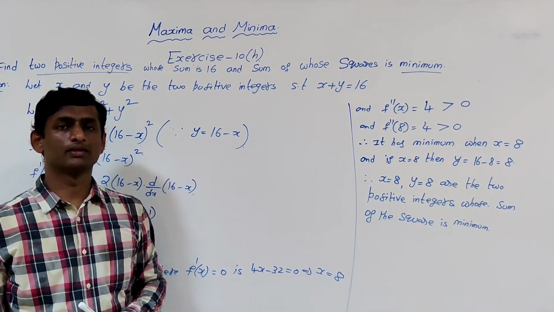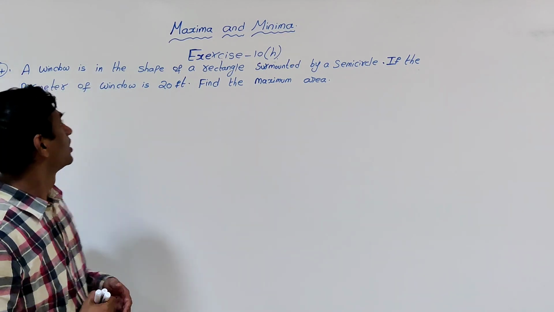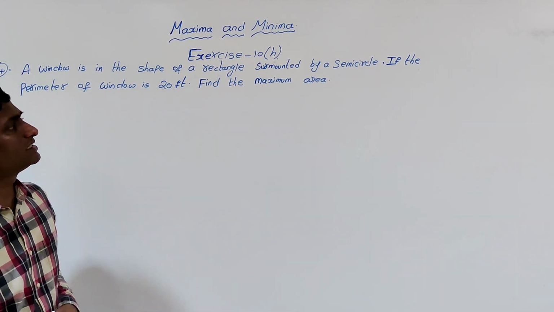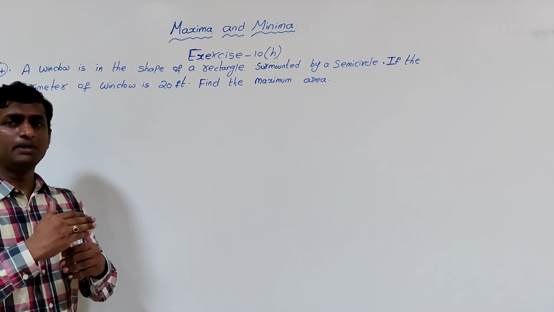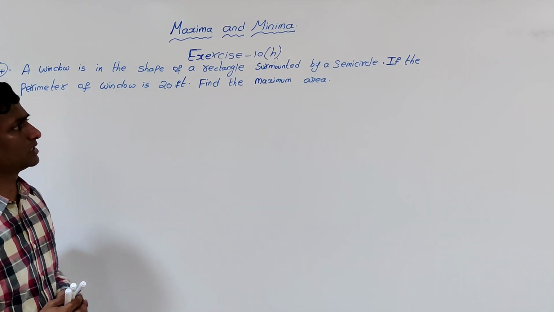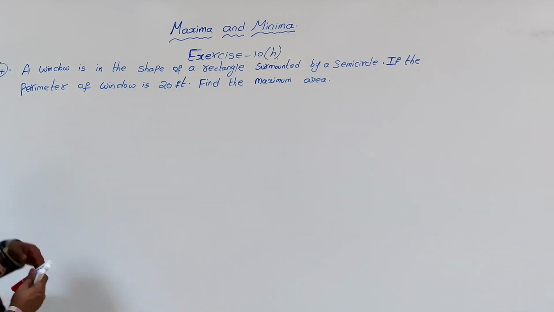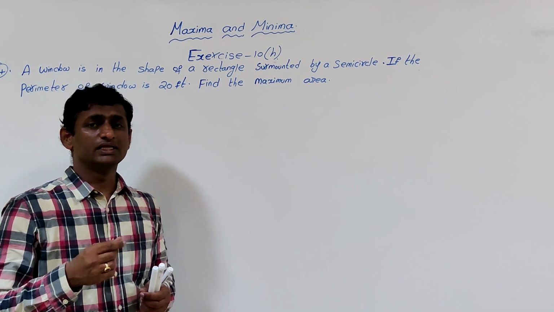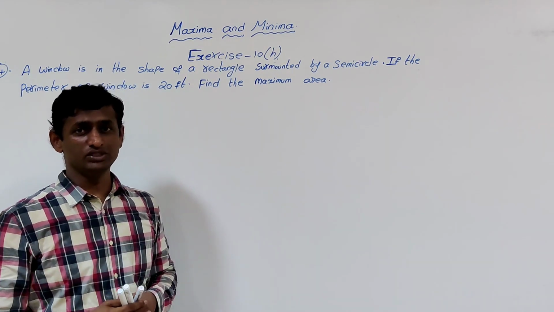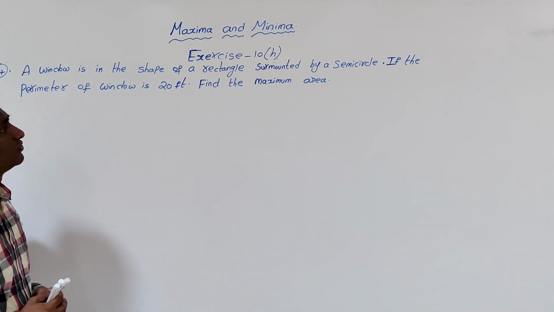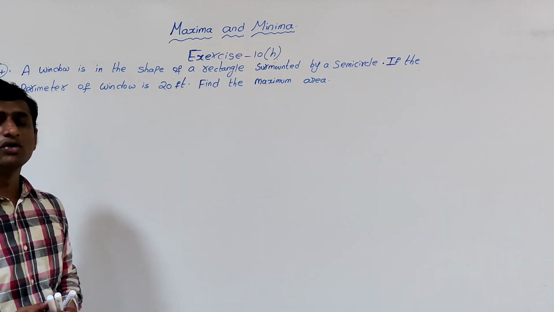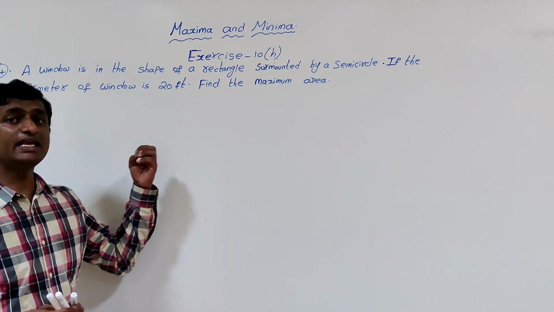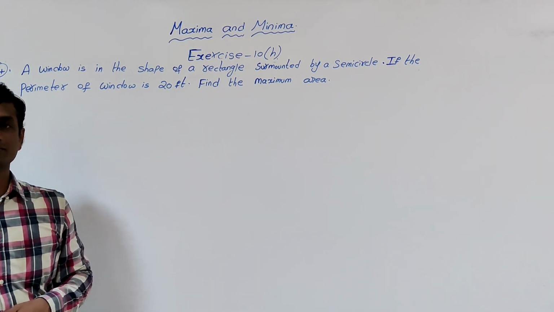Next problem. A window is in the shape of a rectangle surmounted by a semicircle, which means it is immediately attached with a semicircle. If the perimeter of the window is 20 feet, meaning the sum of the sides of the shape is 20, find the maximum area. Means for what value of measurement the area gets maximum.